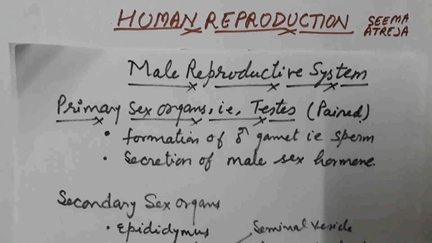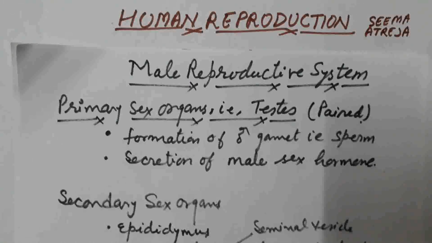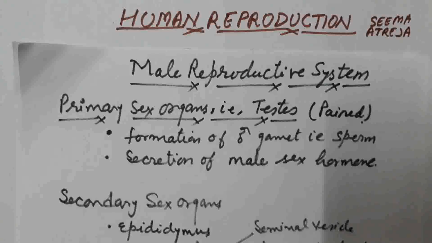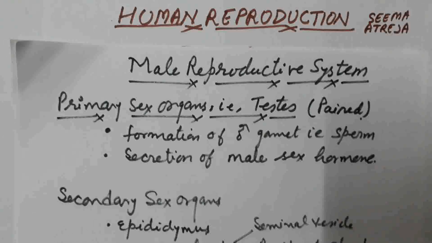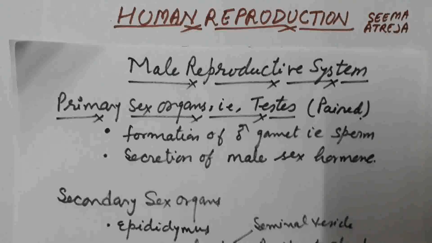Hi everyone, in this video we are going to discuss the male reproductive system. The male reproductive system is located in the pelvis region. It includes a pair of testes. The testis is known as the primary sex organ in human beings. Two main functions are performed by the testis.